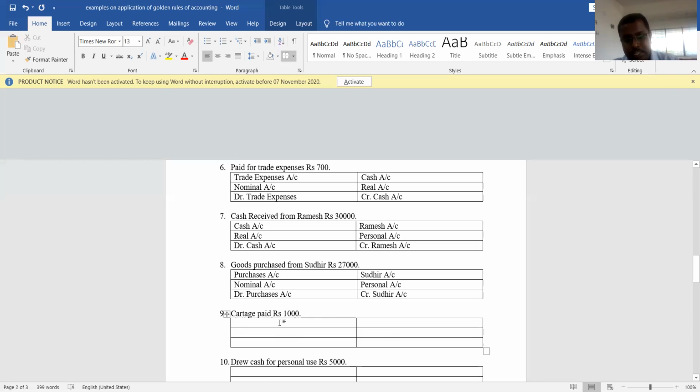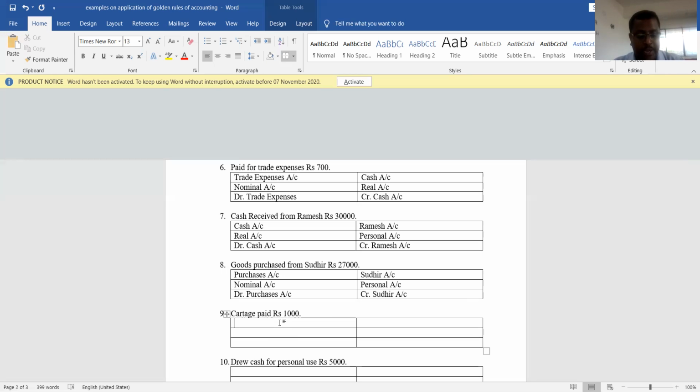Let us move to next transaction. Cartage paid rupees 1000. Cartage is the term we use for coolie. Coolie is nothing but cartage charges. It is not that computer cartridge. It is cartage, what we call hamali or coolie, the charges for hawkers and porters.